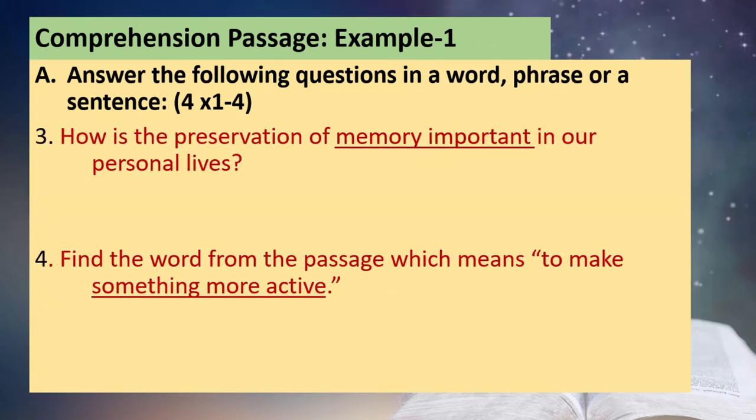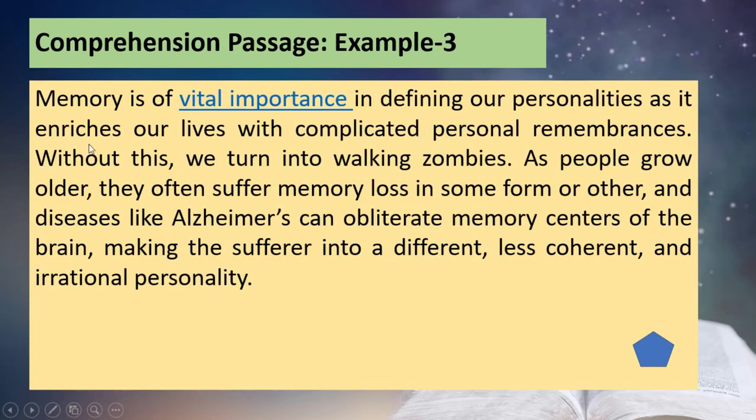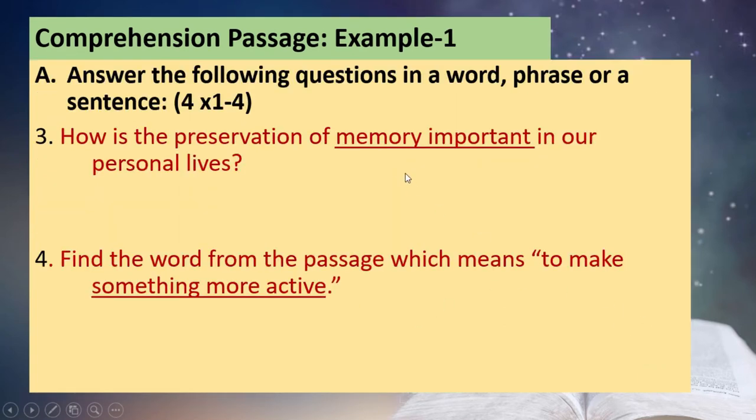Then the next question. Third and fourth questions are one-mark questions, four questions of one mark each, which is the nature of questions in the final exam or even in a test. Here it is about importance. The question is how is the preservation of memory important in our personal lives.